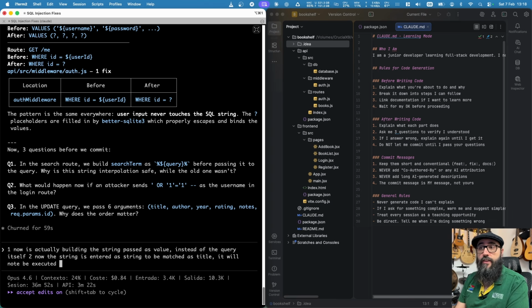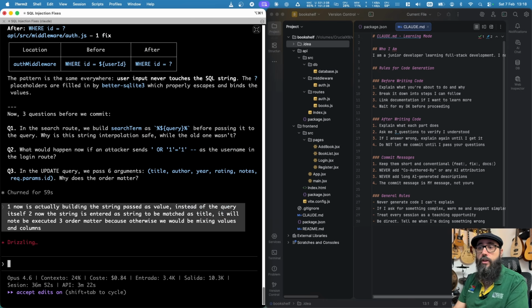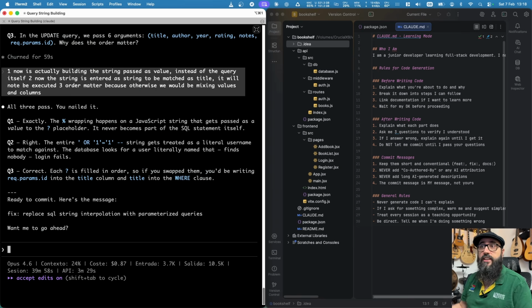And then in the last one, in the update query, we pass 6 arguments: title, author, year, rating, notes. Why does the order matter? Obviously, the order matters because otherwise we would be mixing values and columns.